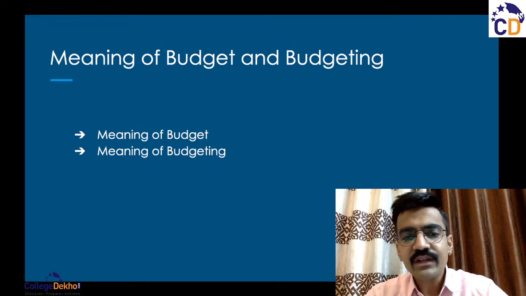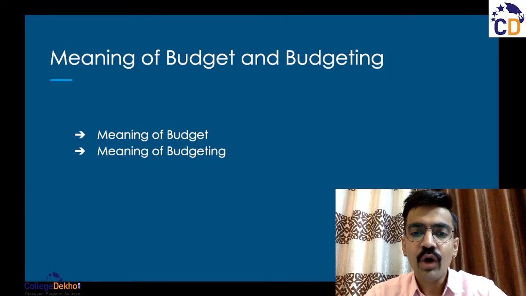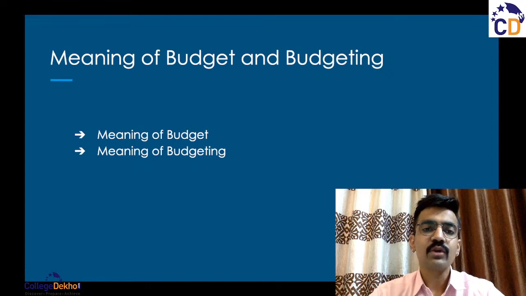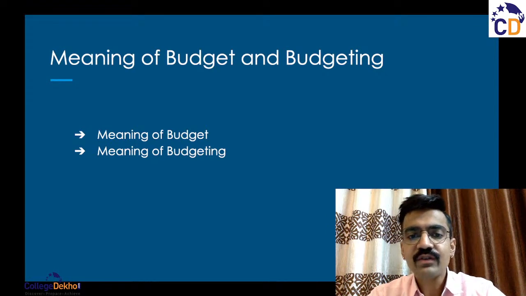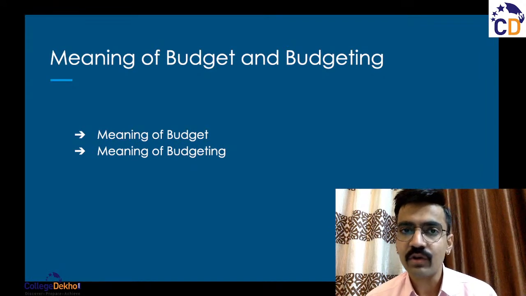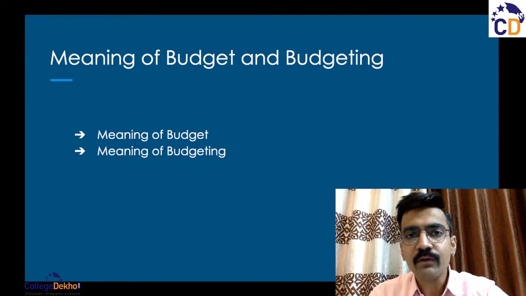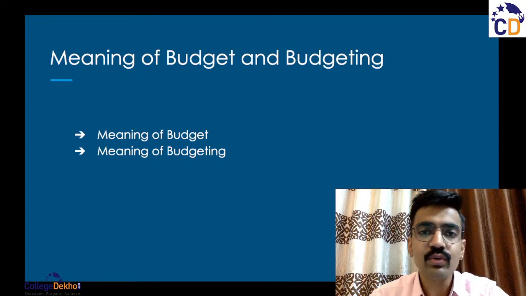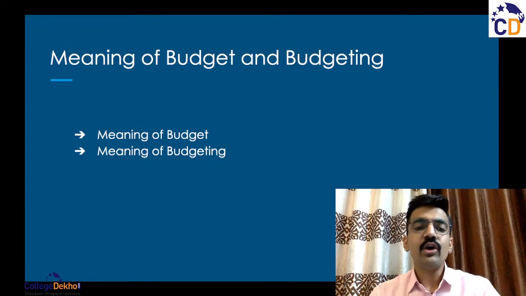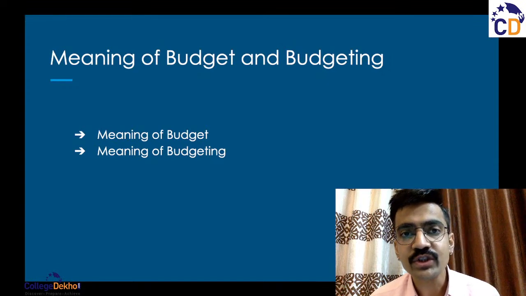So budget is nothing but a quantitative expression of a plan for a defined period of time. We are talking about businesses, we are talking about companies. So these budgets are a quantitative expression, because in quantitative expression there are values involved, there are numbers involved. For example, this much is going to be my revenue, this much is going to be my profit. So out of this profit or out of this revenue, what part can I allocate to the budget for a specific operation or to the budget of a specific project?